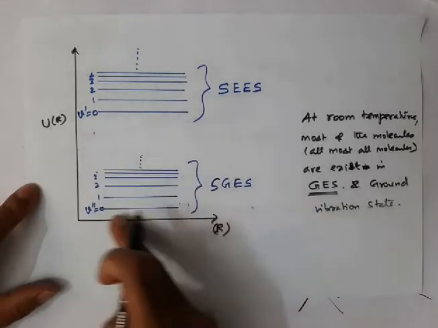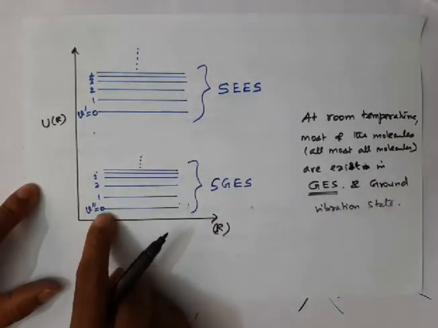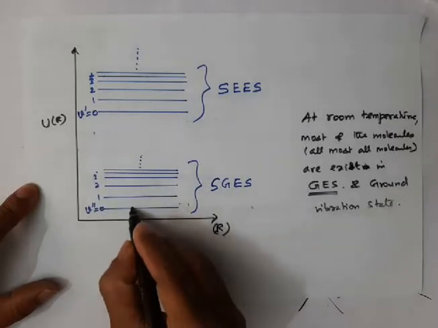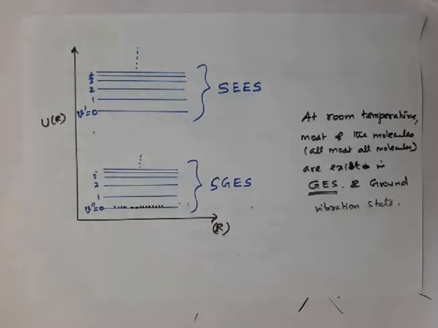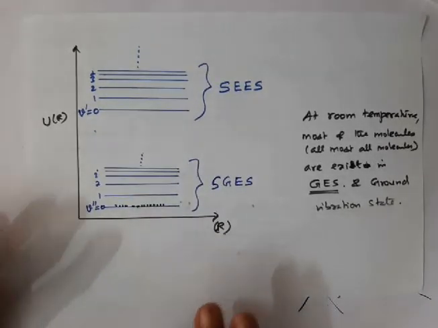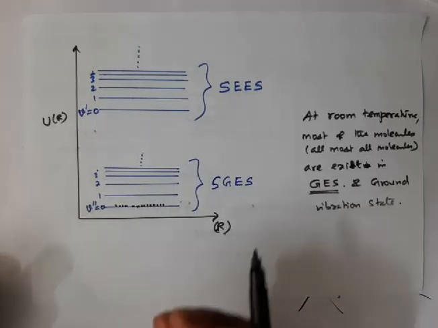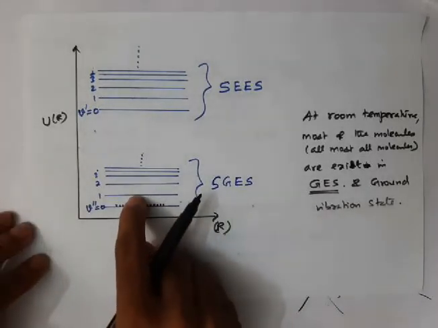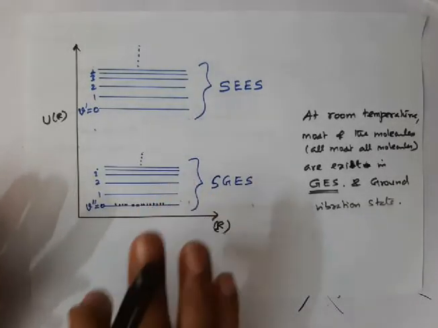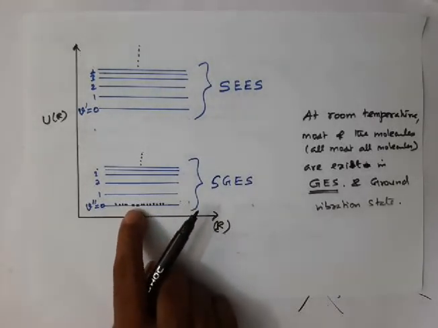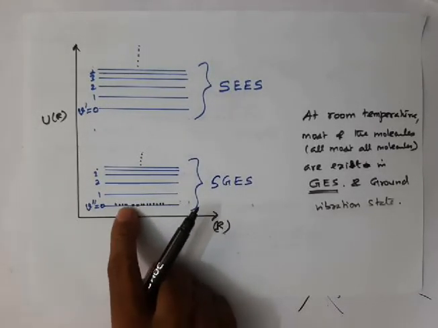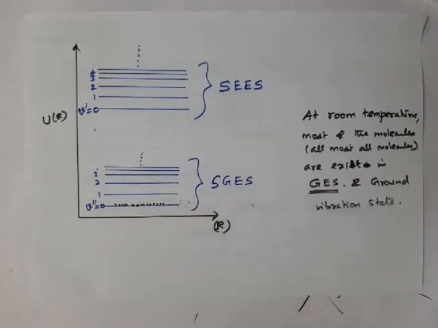See, this is the ground electronic state, and in this the molecules are present in the ground vibrational state. So molecules are usually present here at room temperature. Populations in the higher vibrational levels are almost negligible. Only in a few cases you may have some molecules in the first excited vibrational state. Let us not worry about that now; we will discuss it later if required. So almost all molecules are present in the ground vibrational state of the ground electronic state.